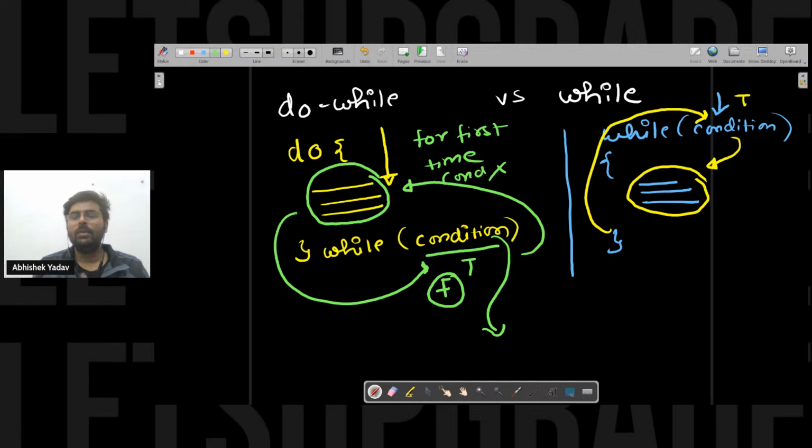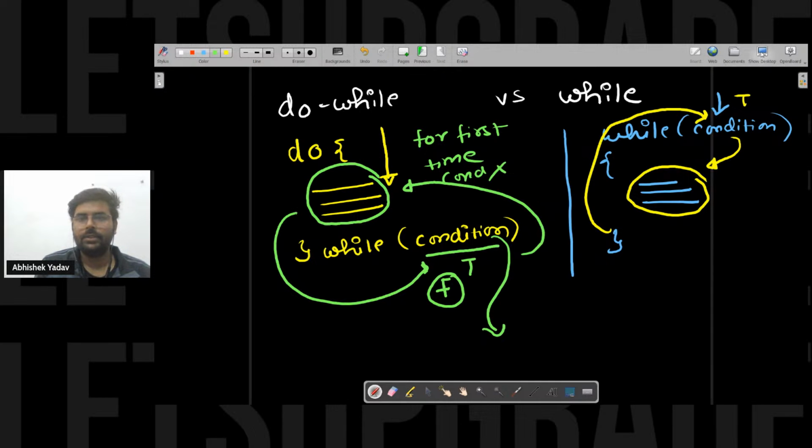So the difference between while and do while is what? Simple. In do while, for the first time, irrespective of the condition, the body of the do while loop will get executed, and after that the condition is checked, and if the condition is true, again you will execute the body of do while, and this process will continue till the time your condition is false. Okay, simple. So let's do a simple implementation here also.